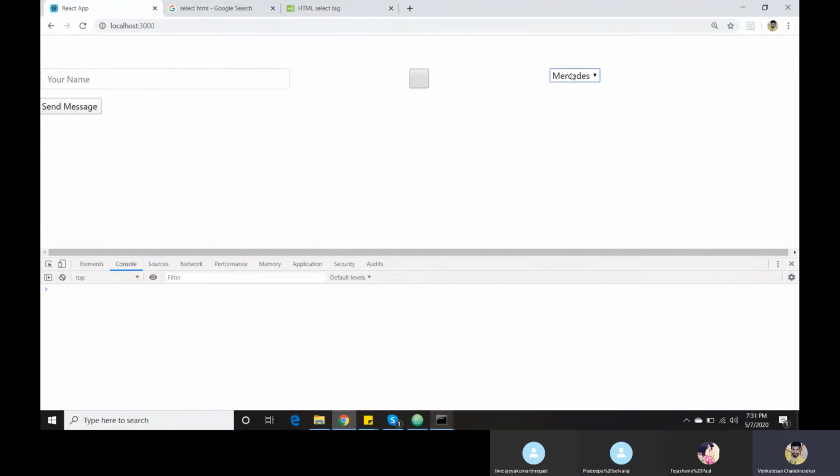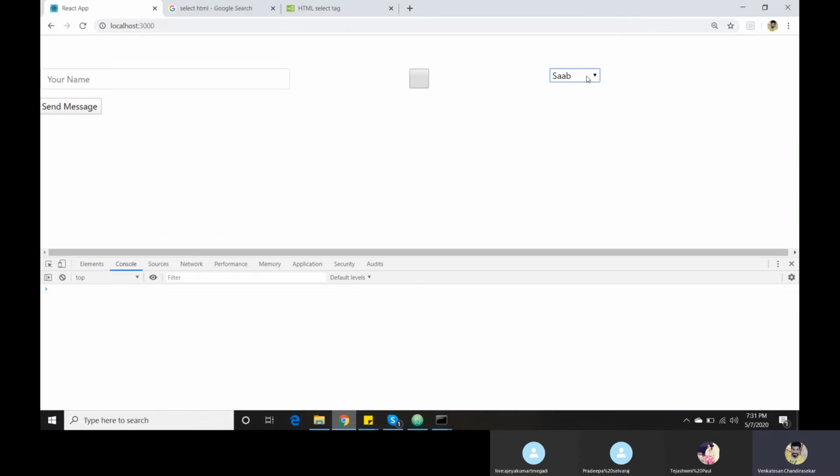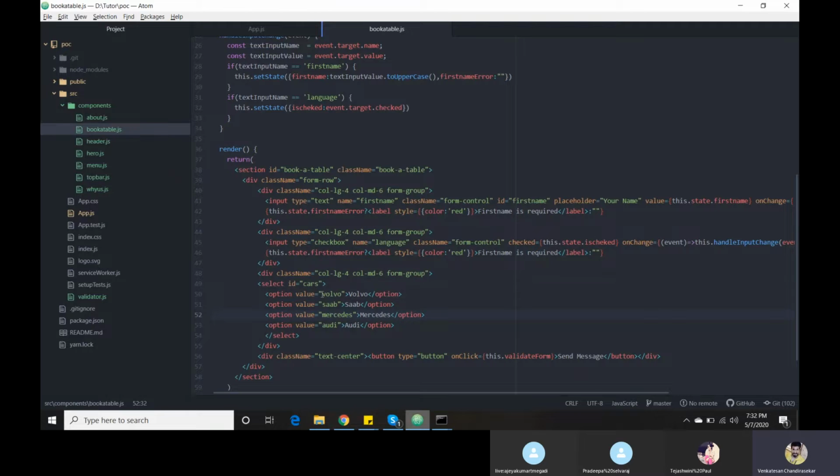Here I am getting my select box, and here I need to show my selected values. Volvo and so on. Here you can see your values, but how am I supposed to get the value? Once I want to post my form to the database, for sure I need to get the values. That's the reason we have an on change function here.